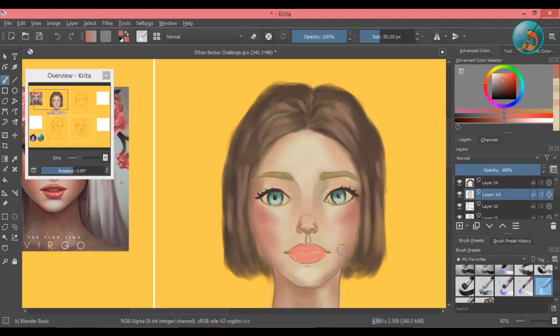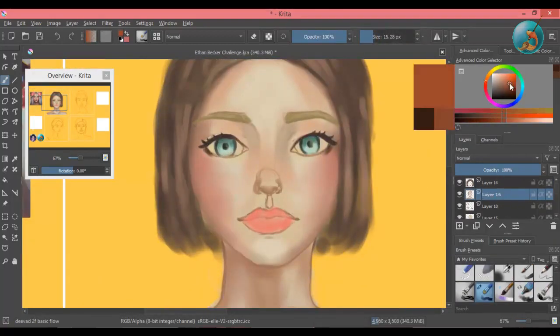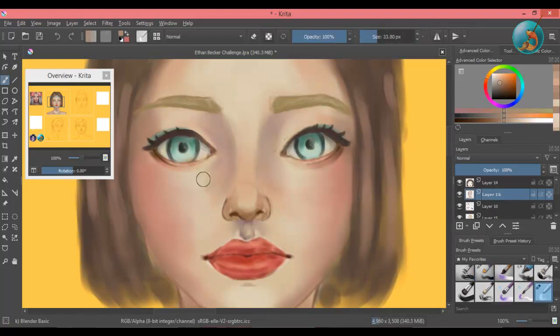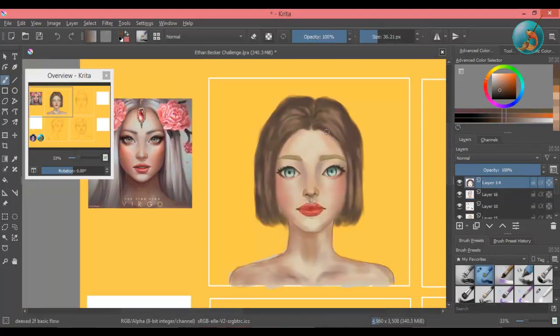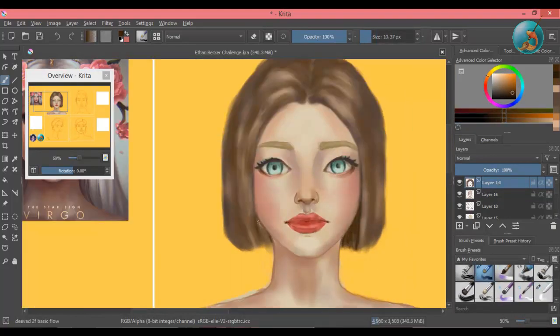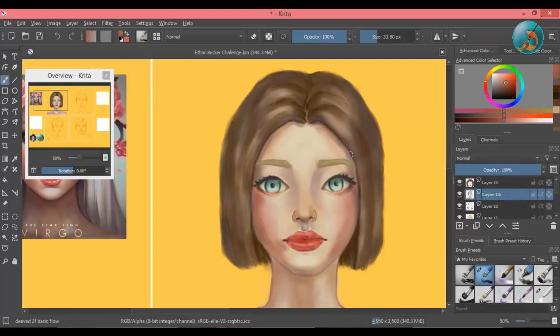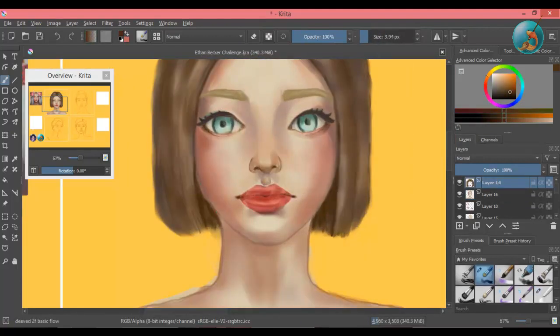I mostly used a basic flow brush and airbrush throughout the challenge. This first study took me a lot of time as I kept on painting in my own style, then remembering that I was supposed to be studying the artwork.